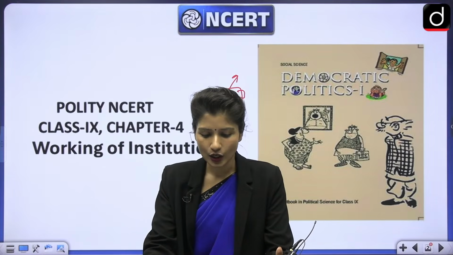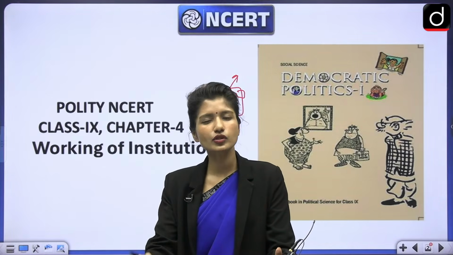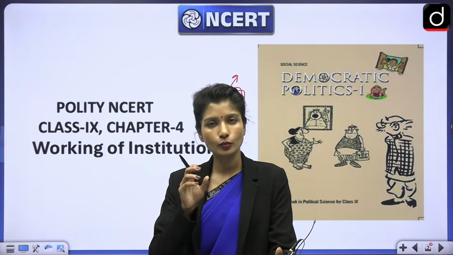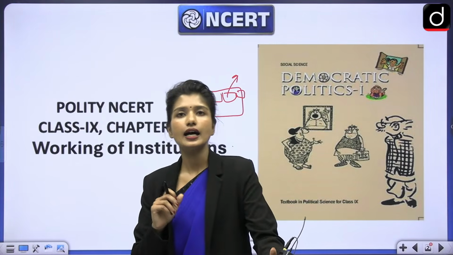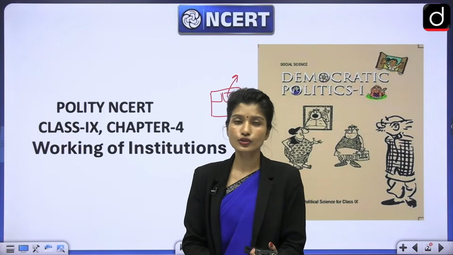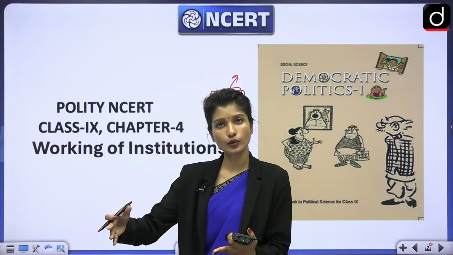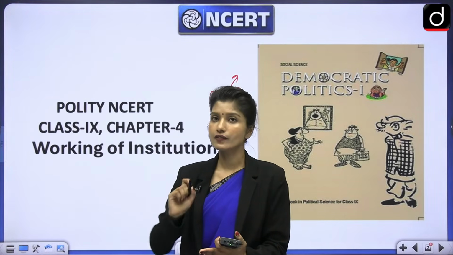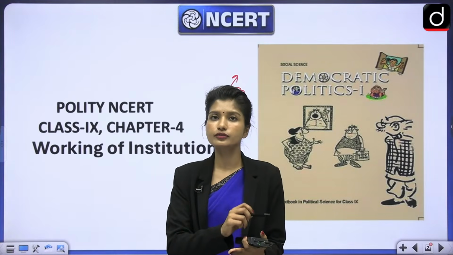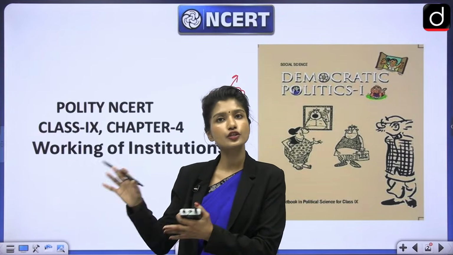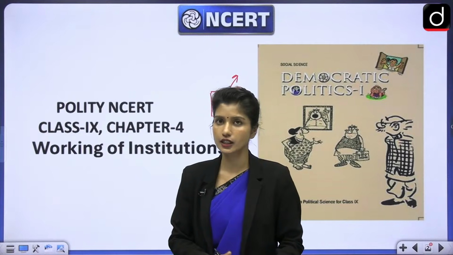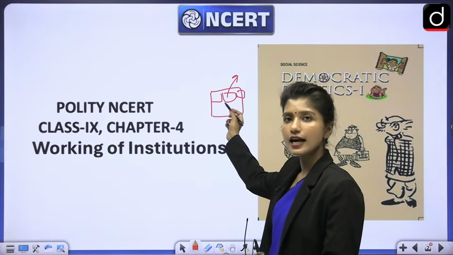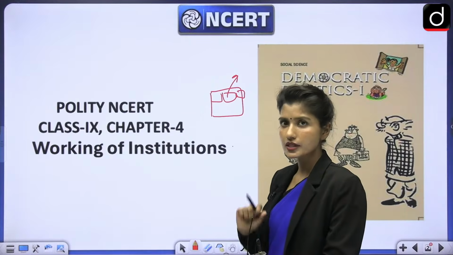To maintain equality of vote, yeah, you're almost there. To maintain the equality of value of vote. I talked about political equality. I told you that every person should have one vote, and the value of each vote should be equal. So the value of the vote of the poorest person and the value of the vote of the richest person should be equal. That is political equality. And in order to maintain that, we make sure that the constituencies have roughly equal population. That's what we studied yesterday.